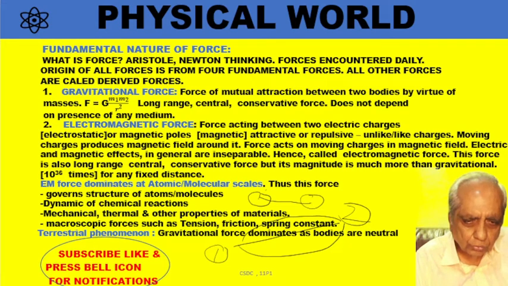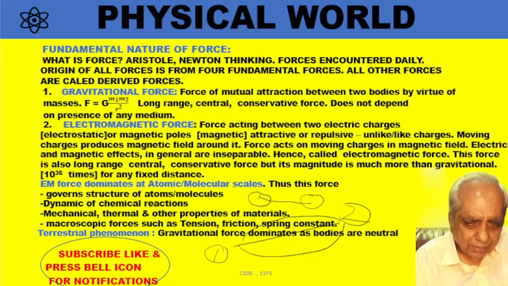So electrostatic force also has an inverse square law. Now M1, M2 will become Q1, Q2. If both the charges are of the same type, then the product would be positive. And in case they are of opposite sign, the answer would be negative.